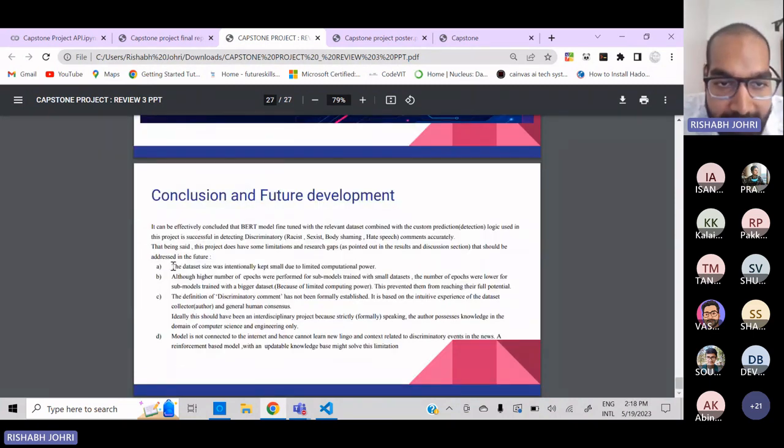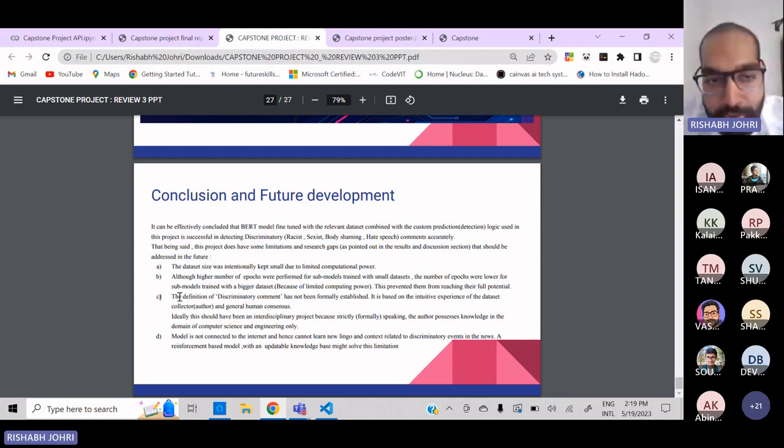The data set size was intentionally kept small due to limited computational power. And although a higher number of epochs were performed for smaller data sets, the number of epochs was lower for models with larger data sets, obviously because of the computing power. So this prevented the model from reaching its full potential. If a particular research is funded properly and they are using BERT, then obviously they can work wonders with the algorithm, because this algorithm is really great. With a larger computational capacity, it can even have more accuracy.